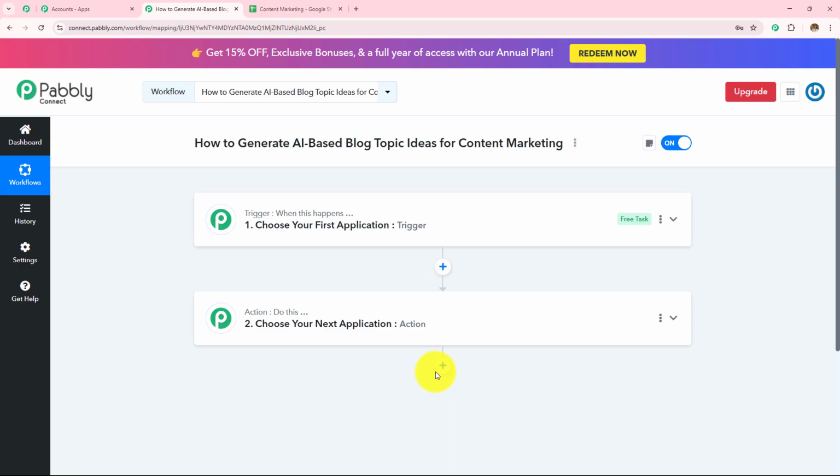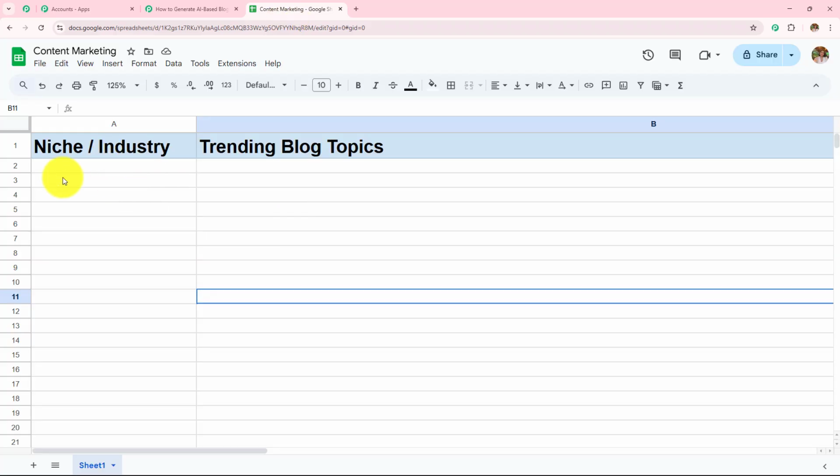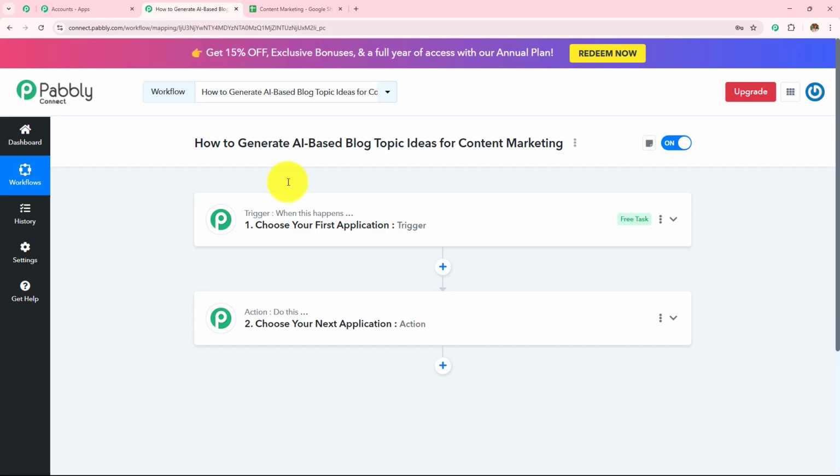Here in this workflow, I want to generate AI-based blog topic ideas for content marketing, which means whenever I am going to post a new niche or a new industry in my Google Sheets spreadsheet, the blog topics will be automatically generated with the help of my AI agent.